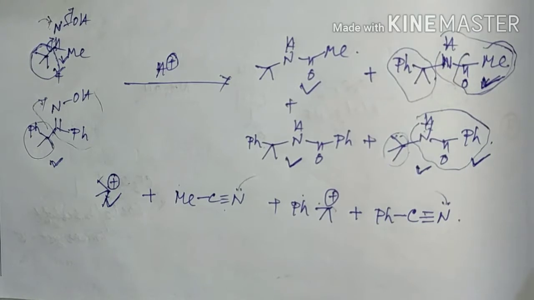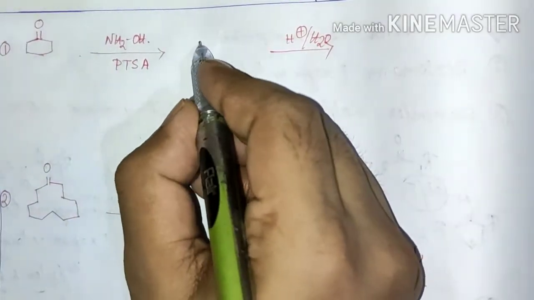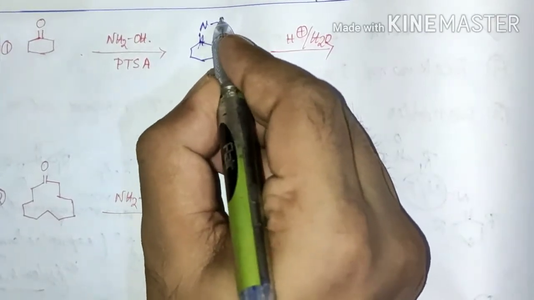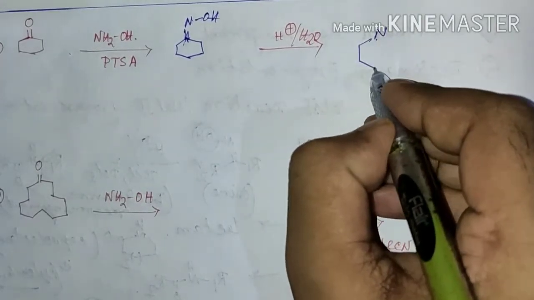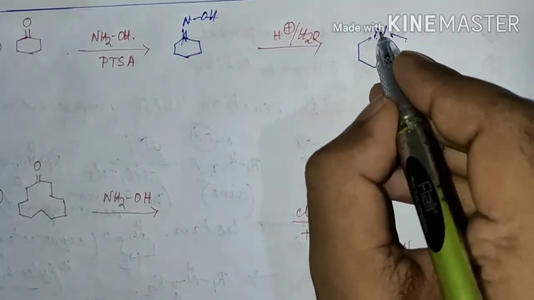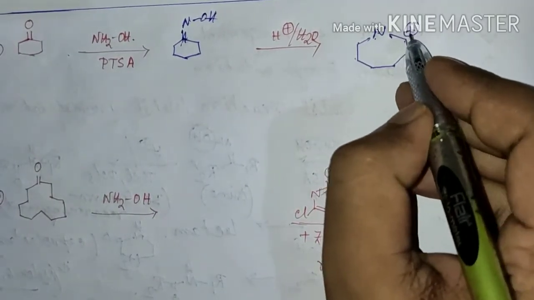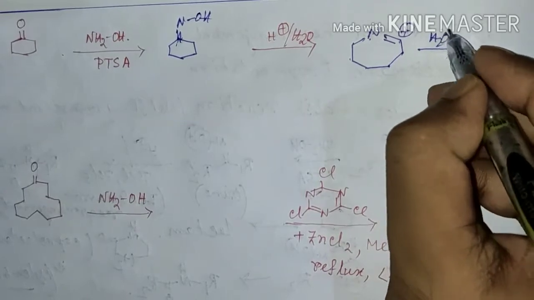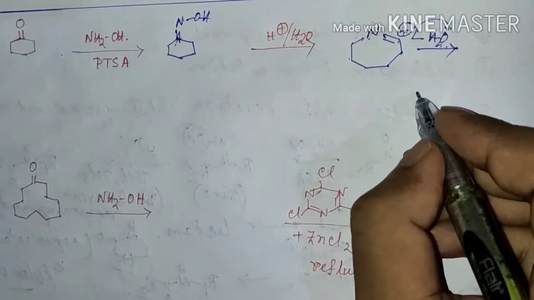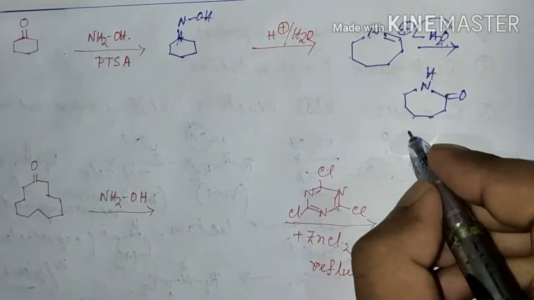So now let's see some examples of this Beckmann rearrangement and Beckmann fragmentation. The first reaction I have discussed in the starting: first it will form the oxime, and in the second step Beckmann rearrangement will form the corresponding 7-member ring. 1 2 3 4 5 6 7, and here there will be a carbocation, and in the next step attack by water on this carbocation center will form the corresponding lactam, and it is known as caprolactam.